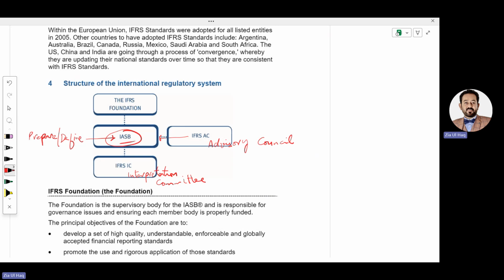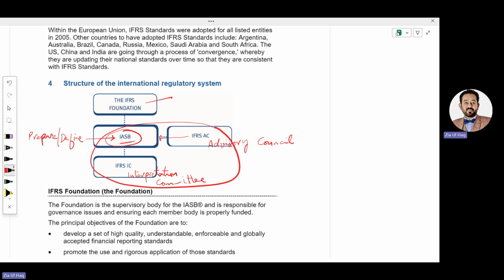IFRS IC, Interpretation Committee, will provide guidance on how to comply with the standards for the companies. And IFRS AC, Advisory Council, provides advice to the board to revise the standard. And all these bodies are working under the IFRS Foundation.